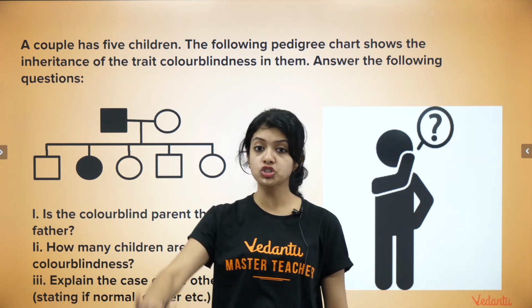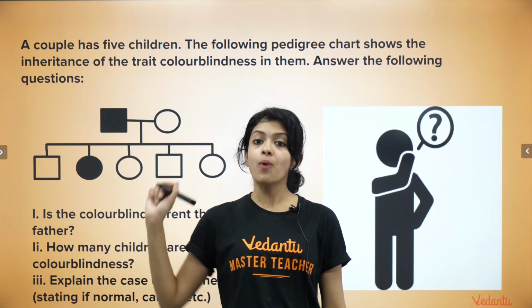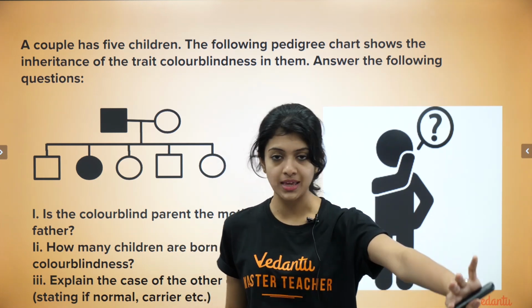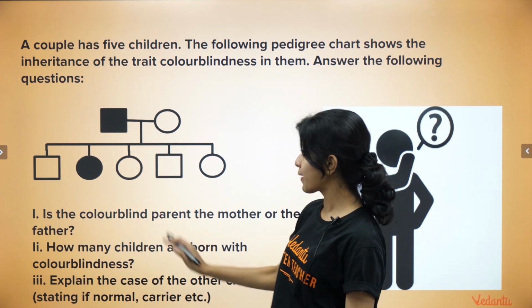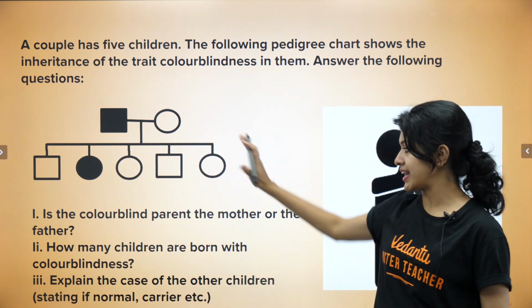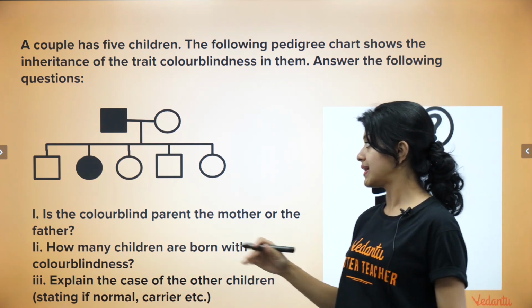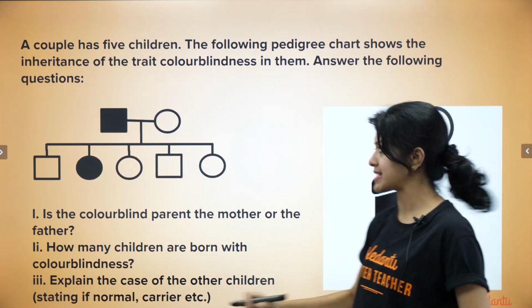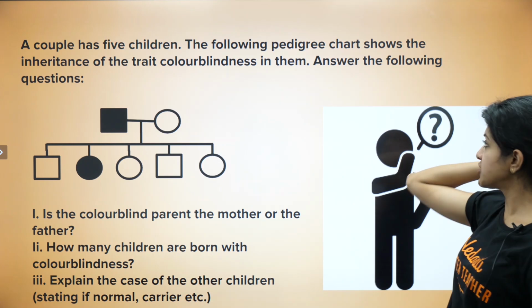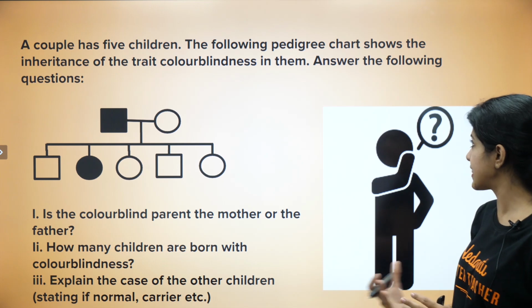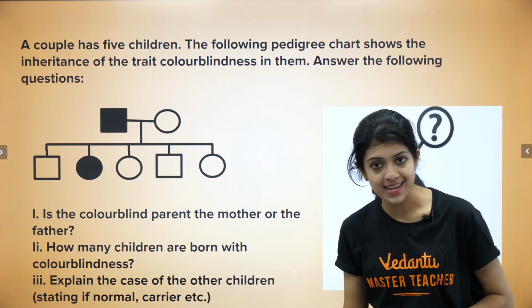No matter how much time you spend to solve this, once you have understood the logic of this, I'm sure you can solve any problem that comes. Okay, so look at this, observe this pedigree chart and answer these 3 questions. A couple has 5 children, like you see here. The following pedigree chart shows the inheritance of the trait color blindness in them. Answer the questions that follow.